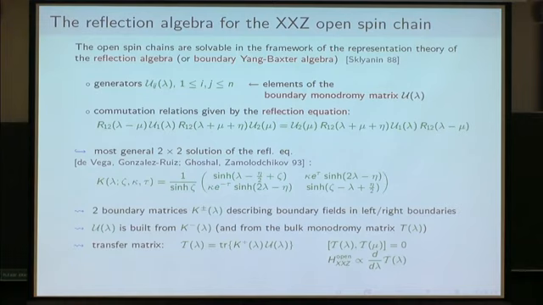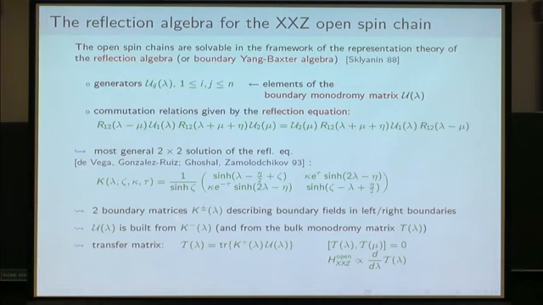And so you can in fact define from this scalar solution 2 boundary matrices, one for the left boundary, one for the right boundary. This boundary monodromy matrix is built, for example, using the boundary matrix K minus and the bulk monodromy matrix. And you define some set of transfer matrices just by taking the trace with the other boundary matrix K plus.